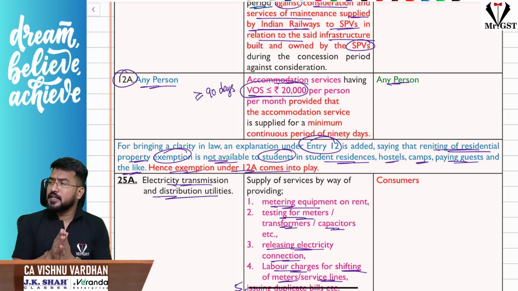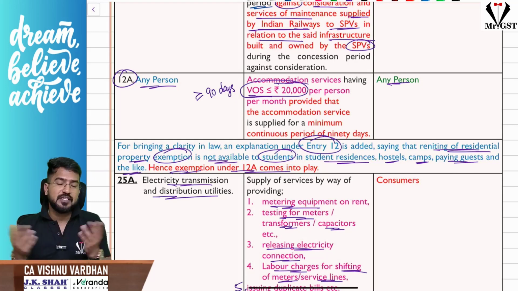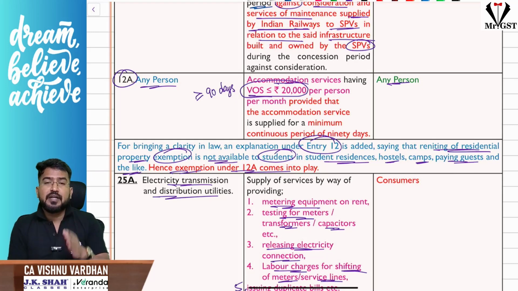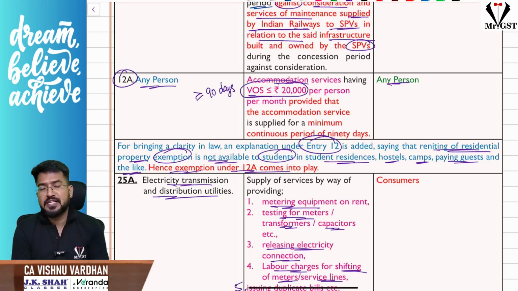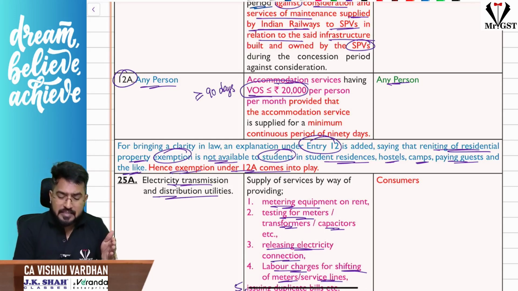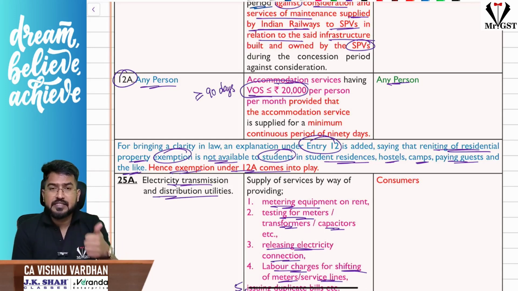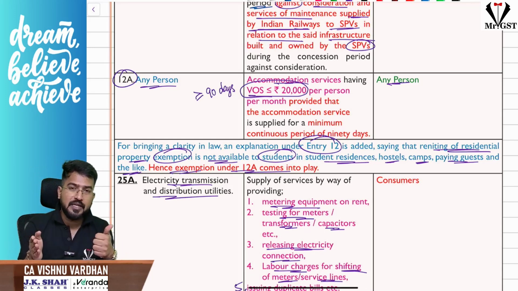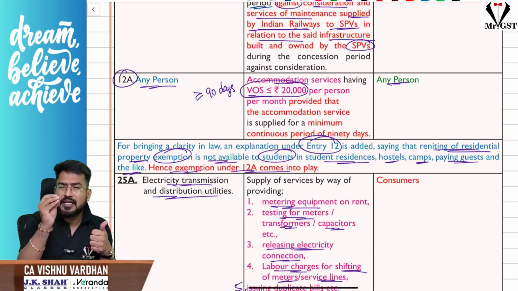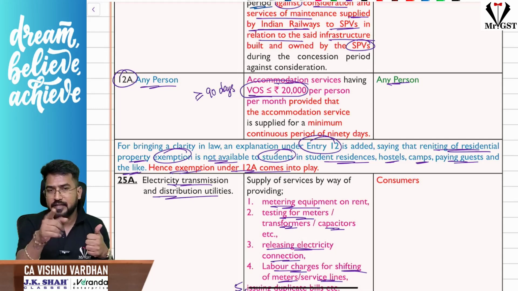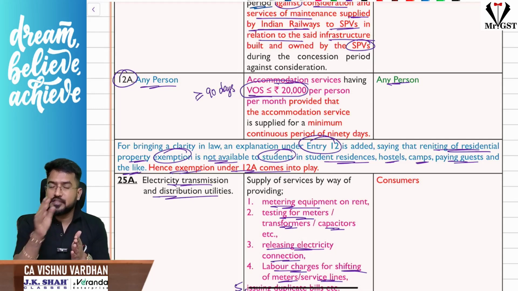Next one, regarding renting of premises. Understand, renting of residential premises is obviously exempt under GST. But sir, for hostels, guest houses, and what you call PGs for students, there are two conditions. One is the consideration should be less than or equal to 20,000 per month, and there should be a continuous stay for a period of at least 90 days.